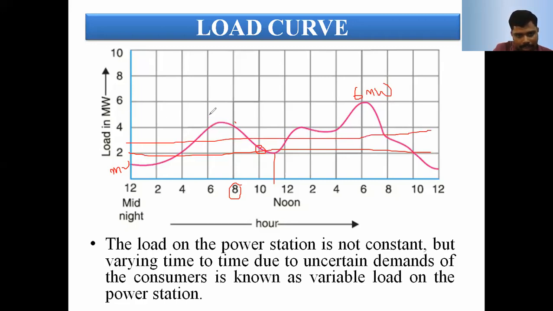The peak load, how much time period is there? 6 to 8, that is 2 hours, and 4 to 8, that is 4 hours. In total, on that particular day, the peak load is available for 6 hours. The remaining 18 hours are considered the base load.